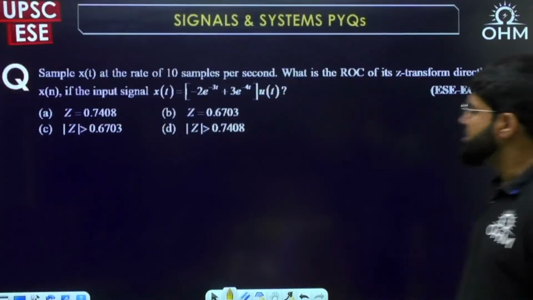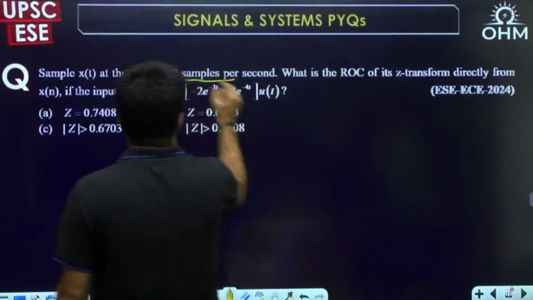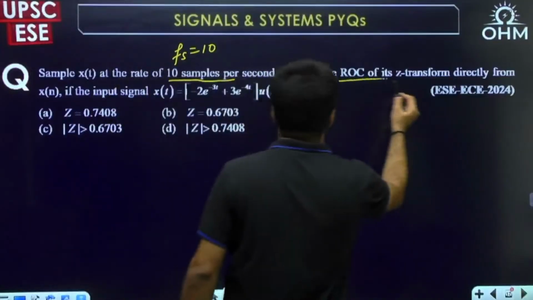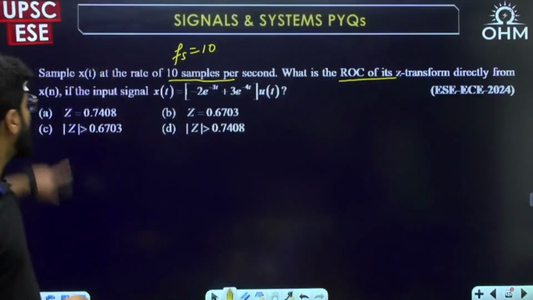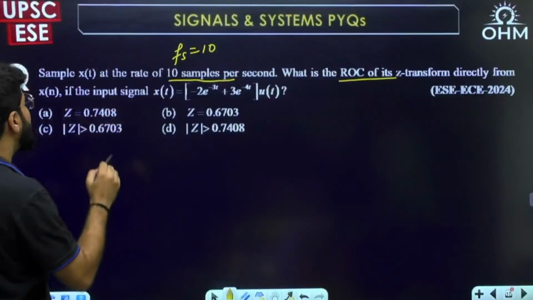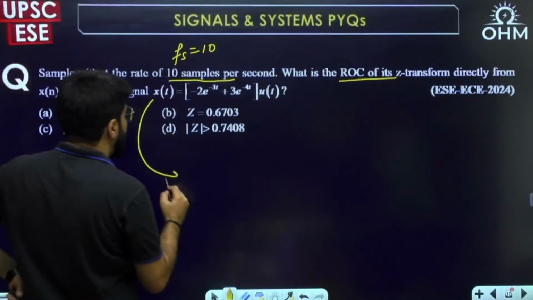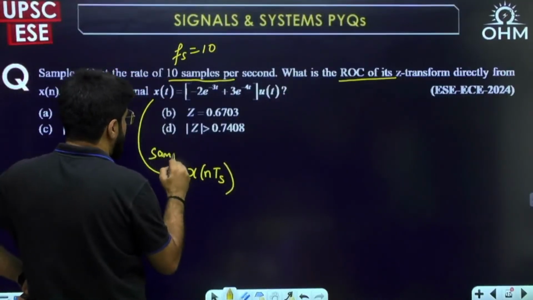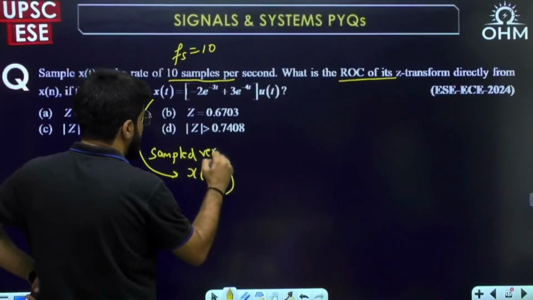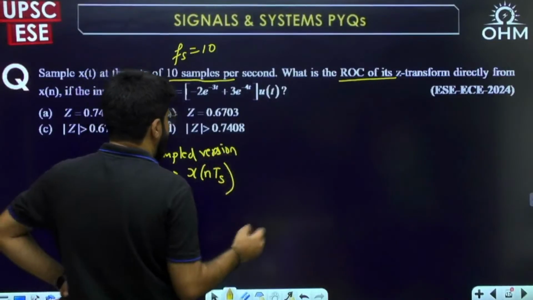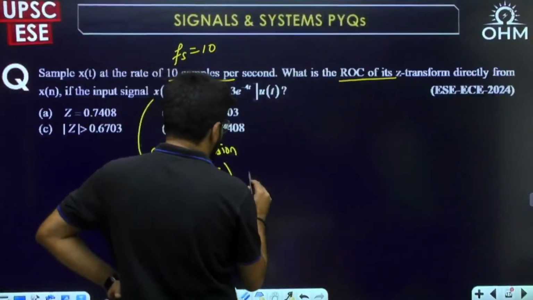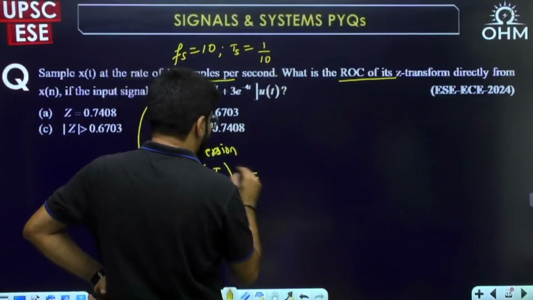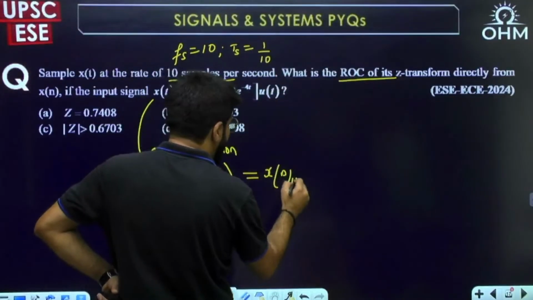Sample x(t) at the rate of 10 samples per second. Okay, so sampling frequency fs is given as 10 samples per second. What is the ROC of the Z transform directly obtained from x[n] if the input is x(t)? So see, how do you sample it? You get the sampled version x of nTs. What is the Ts? Ts will become 1 upon 10. So x of nTs means x of n by 10.